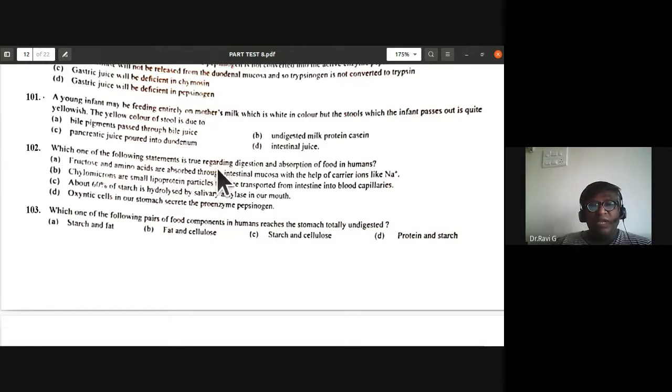So, which of the following statements is true regarding digestion and absorption of food? Both the statements should be correct. So for 102, the correct answer is the first choice: fructose and amino acids are absorbed through the intestinal mucosa with the help of carrier ions like sodium ions. So the first option is correct for the 102 question.